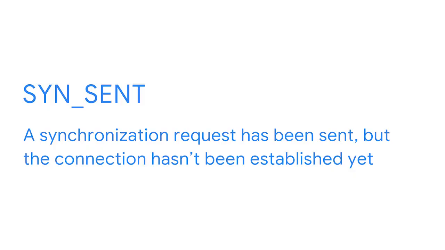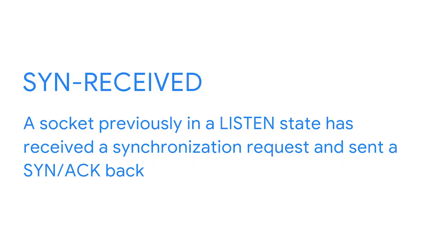SYN sent. This means that a synchronization request has been sent, but the connection hasn't been established yet. You'd see this on the client side only. SYN received. This means that a socket previously in a listen state has received a synchronization request and sent a SYN ACK back, but it hasn't received the final ACK from the client yet. You'd see this on the server side only.